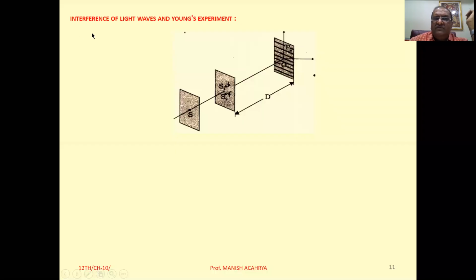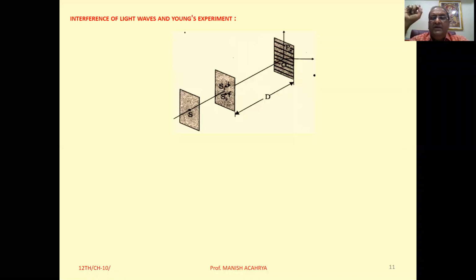Now next is interference of light waves and Young's experiment. The very first scientist, Thomas Young, observed the interference pattern. Now, the basic requirement to get an interference pattern is coherent sources, and any two different sources can't be coherent sources. So what Thomas Young did was take only one source and divide it into two parts.